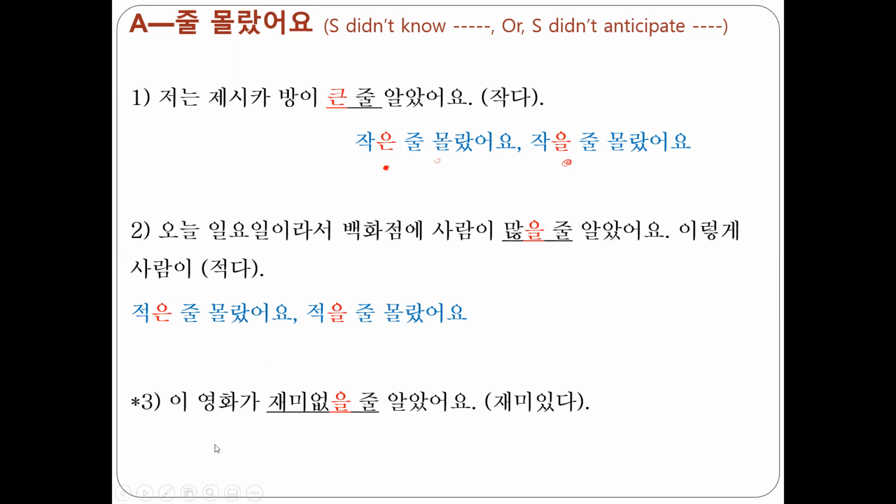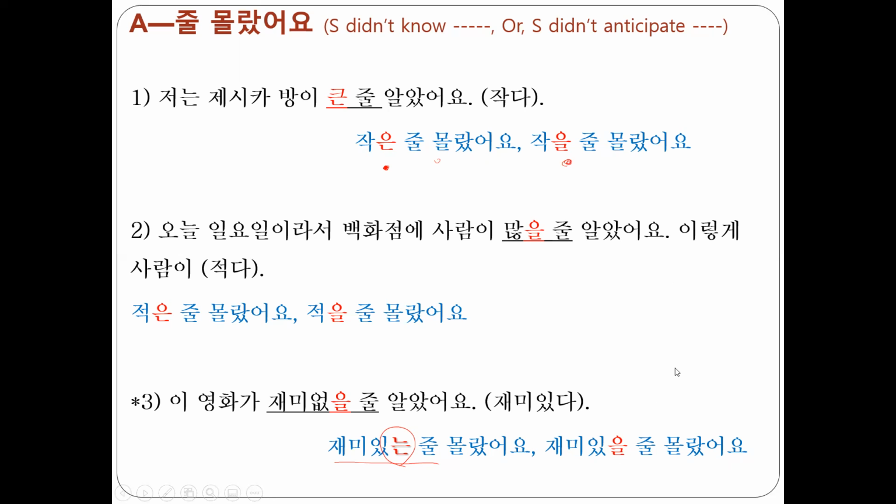Would be little. 이 영화가 재미없을 줄 알았어요. I thought this movie would not be interesting. But my assumption was wrong. So 재미있는 줄 몰랐어요. I didn't know the movie is that fun or interesting. Sense of non-past, present. In this case, 재미있을 줄 몰랐어요. I didn't know it would be that fun or interesting.